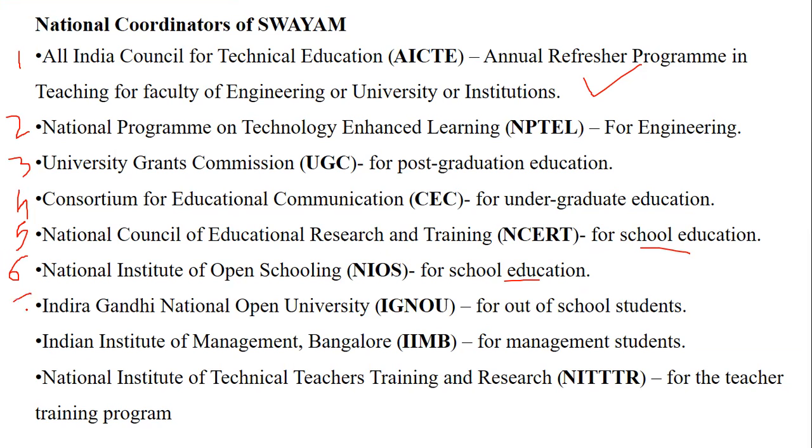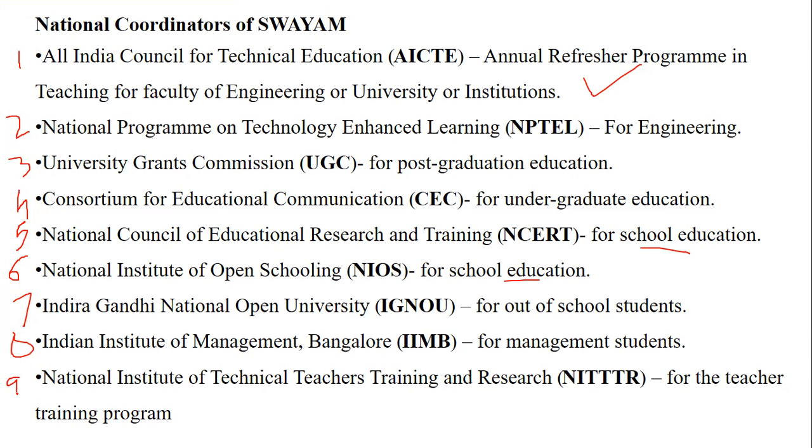Next we have IGNOU, that is for the students who are school dropouts, that is your distance education. Then we have the Indian Institute of Management Bangalore, IIMB, for management students. And the ninth one is for teacher training and research, basically for the teacher training program. So these are the national coordinators, 9 national coordinators.